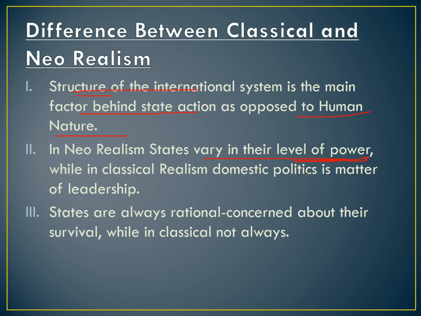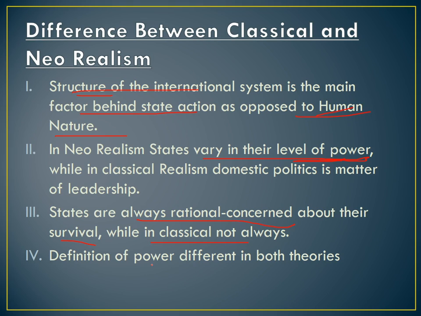Another difference between classical and neo-realism is that states are always rational, concerned about their survival. That's what neo-realism believes. But in classical realism it was not always like that, because it squarely depended on human nature. That's why it cannot always be rational. But neo-realism says that the state is always rational and always thinking about how it is going to survive in the system.